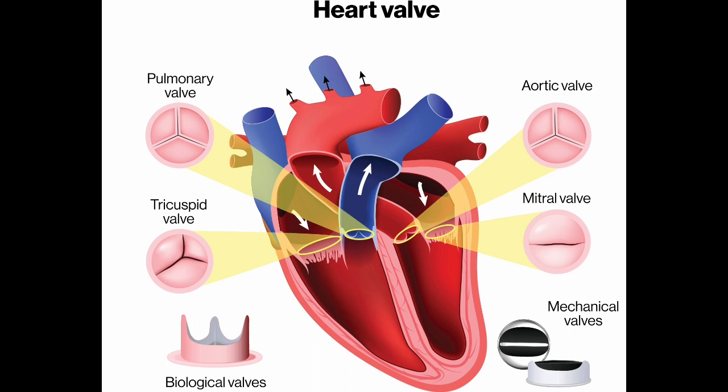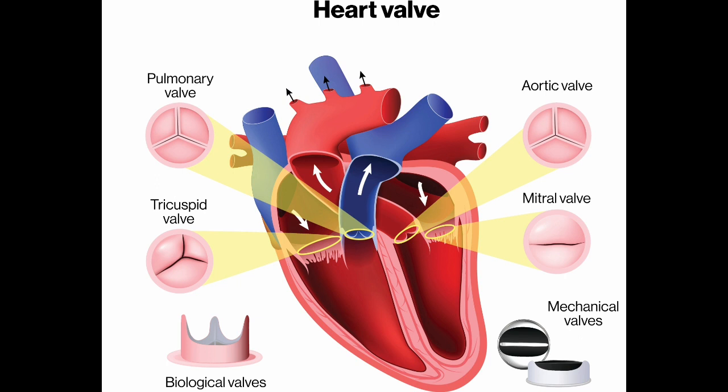Next one is the aortic semilunar valve. This word comes from the aorta, so that is why we call it aortic semilunar. It is present near the aorta. It is located at the point of origin of the aorta from the left ventricle. Basically it is moving from the ventricle region only. So you will be able to find it in the left ventricle, and they are 3 in number.